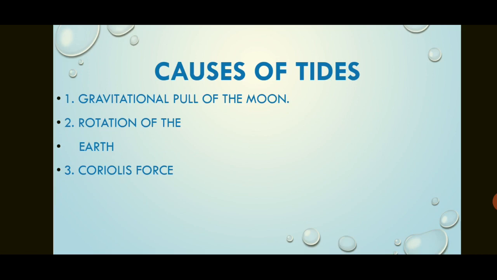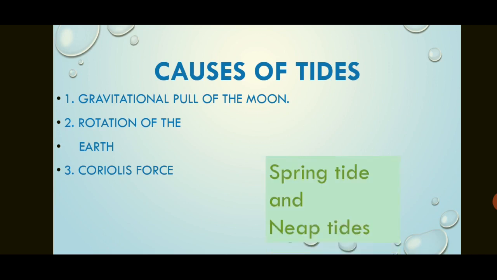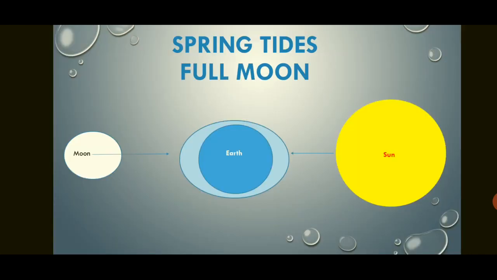Now because of these three factors, there are two types of tides. First, spring tide and second is neap tide. Spring tide occurs during the full moon. Now this is forming a straight line, a 180-degree angle, moon, earth and sun. So towards the moon more water is moving because its gravitational power is more as compared to the sun. It happens on the full moon day.